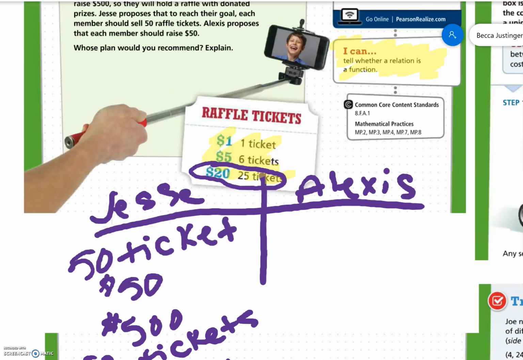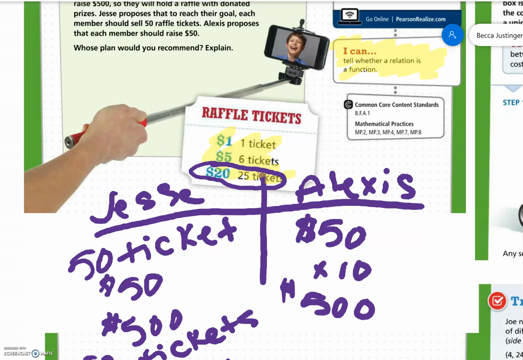With Alexis's plan, if each member just raises $50, no matter how many tickets they sell, times 10, that would get them to their goal of $500. So I would recommend Alexis's plan because you would still hit your goal. You might hit your goal with Jesse's, depending on how you sell the tickets, but Alexis's is more sound.